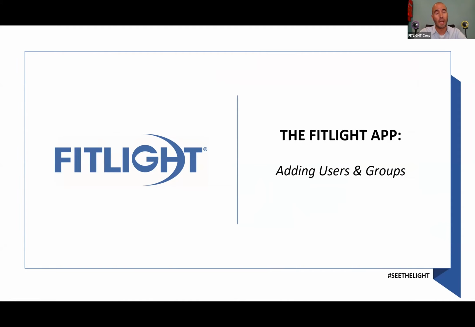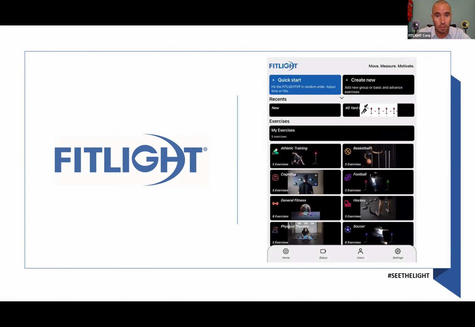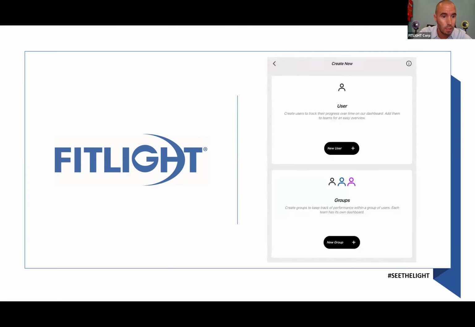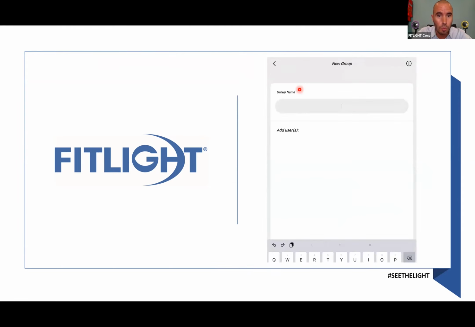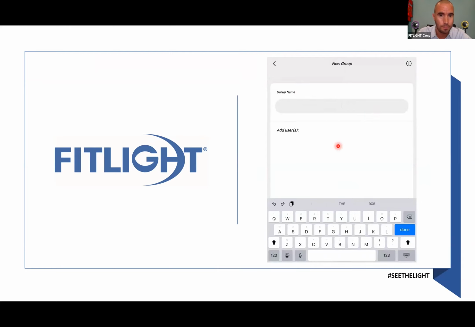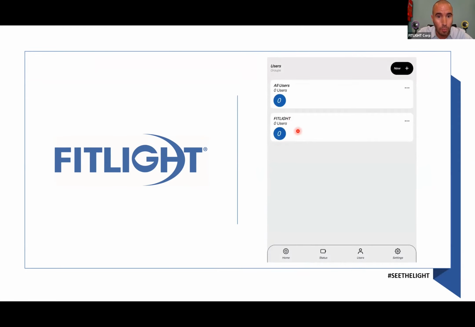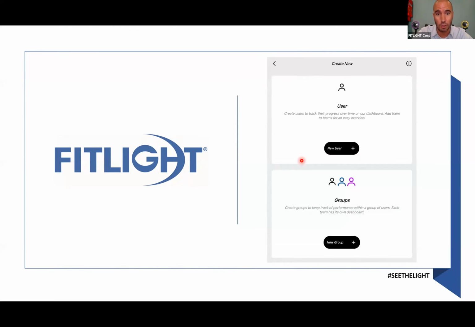Now let's start by adding a user and a group. What does that mean? You can have different users. You can have as many users of the system as you want if you want to start collecting data. What I did is I created a group for FitLight, and if you go to users, which is at the right bottom, then we're going to create a new group. We're going to type in FitLight, and as you see, I'm not as fast as many other people are. And then we hit OK. Now we have one group with 0 users. But now we still have to add users to that.